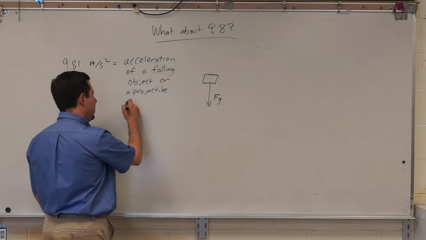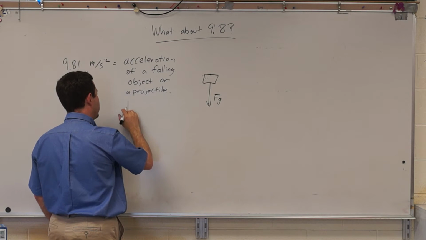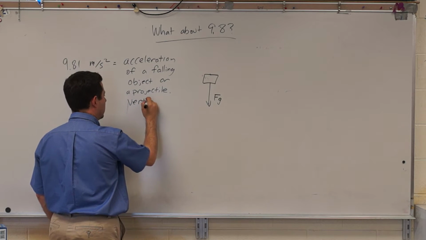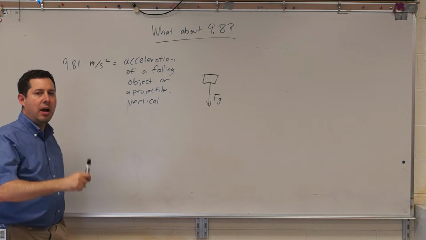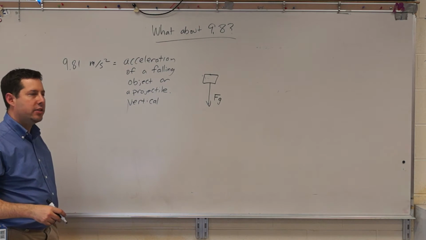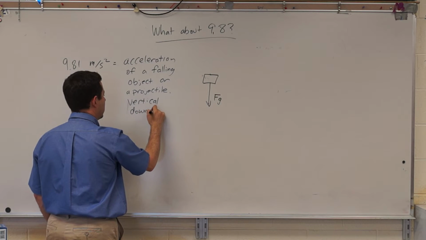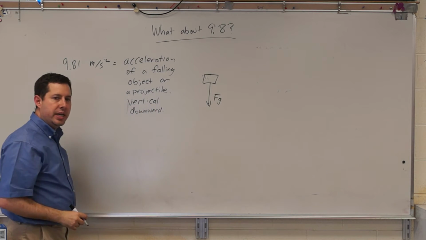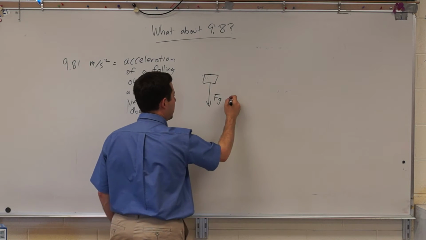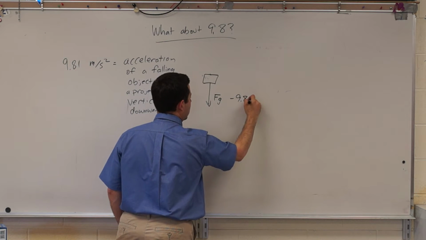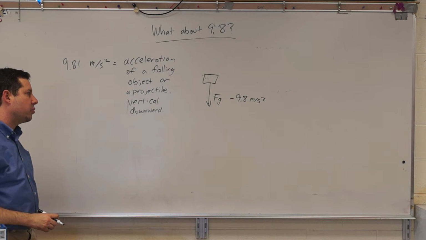I'm going to add that it is a vertical acceleration too, because gravity only pulls down, right? So the acceleration is downward. You can express this as negative 9.8 meters per second squared if you want. That negative can indicate a downward direction.